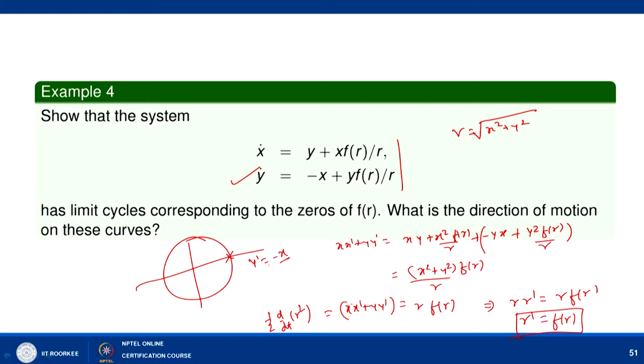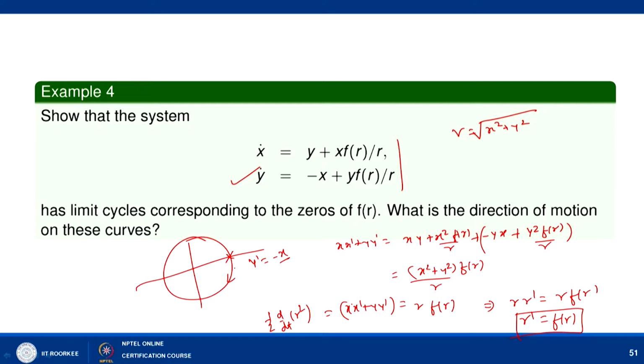So it means that y has a tendency to decrease. So the direction is clockwise, right. So the zeros of f(r) give you closed curves which we can show are limit cycles, and the direction of movement on the orbits is downwards, meaning clockwise. So that is what is given here.